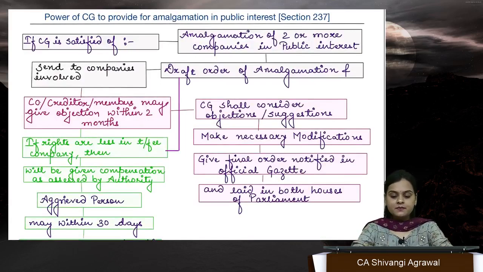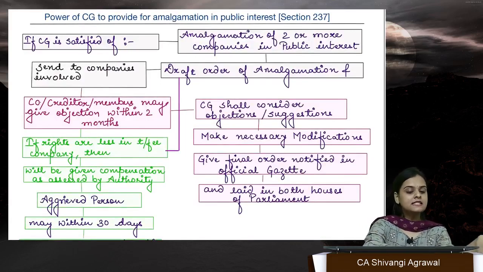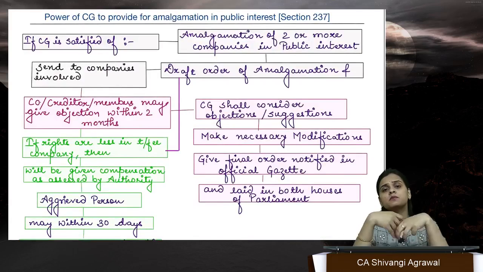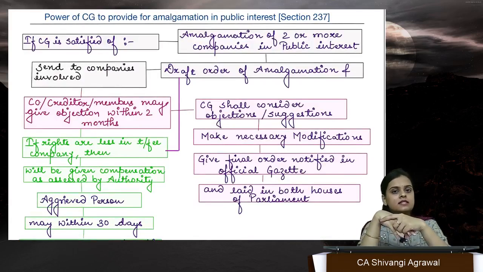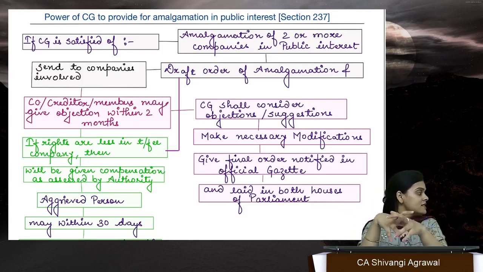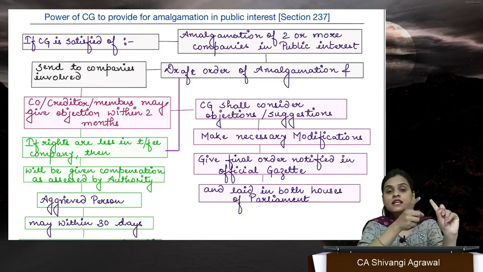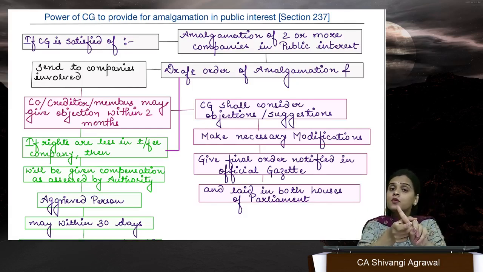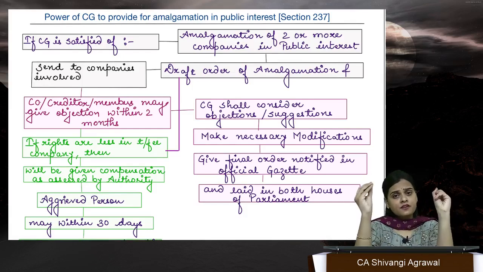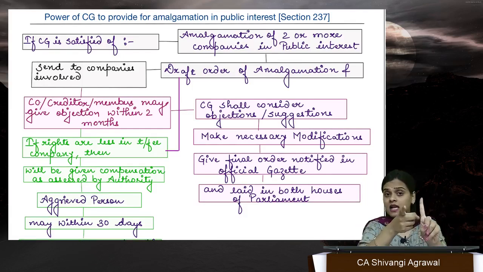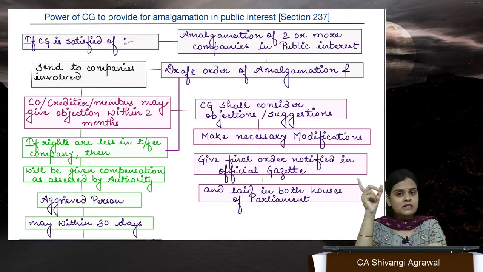Section 237: if the central government is satisfied that two companies must merge into one another, the central government can pass such an order. What about our wishes, our will? The central government will first draft the order and send it to both the companies saying that you both have to merge. This is my order. If you have an objection, you can give the objection within 2 months. Your rights and liabilities will not be affected. If at all the rights of members or creditors are affected, then you will get compensation for it. And if you're not satisfied with the compensation, you can even appeal to the tribunal within 30 days.